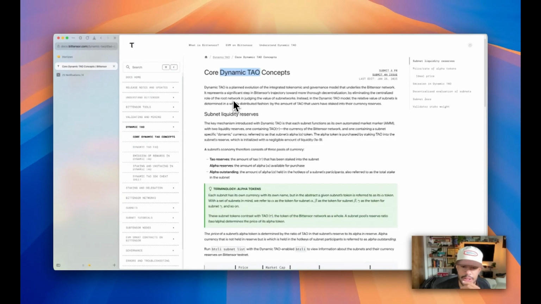In the current landscape of Bittensor, validators control TAO emissions. TAO emissions go through this voting-based system, and what that does is it creates a couple problems. First, it's a manual process, so it means it doesn't scale well. Bittensor is trying to add more subnets in the future, and we need something more dynamic.